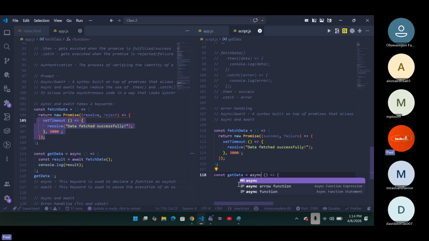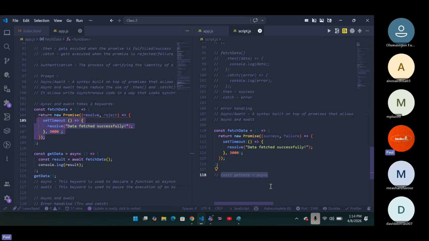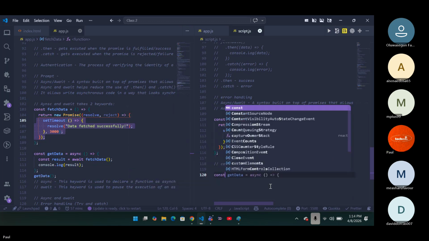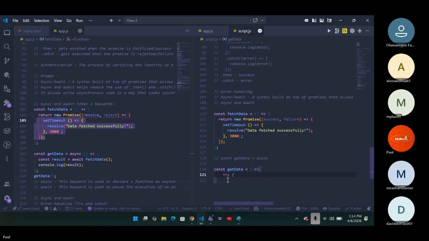Normally, to write your normal function, how do you write it? You just go ahead and write const getData equals to, then you have this and then your arrow function. You remember this, right? This is your normal function. I hope everybody understands this particular function here. We've been writing it so far, but we don't understand it. This way of writing functions.